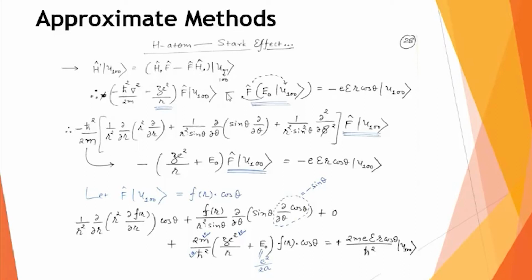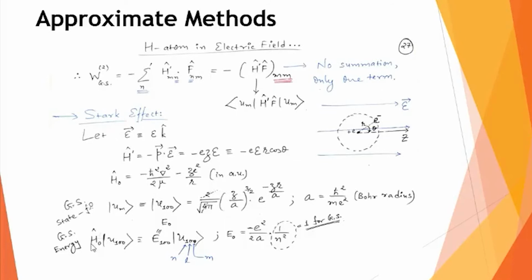Similarly, in the second term, this F will be as it is, and now H0 operates on this u100. You know that when H0 operates on u100, it will give me E0 u100, and don't forget E0 means this value.